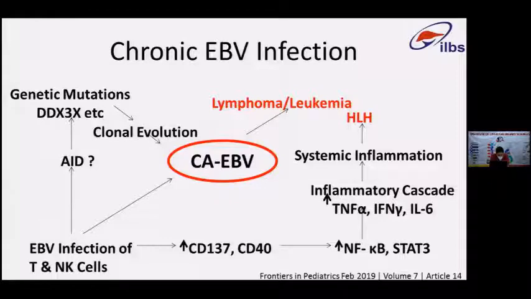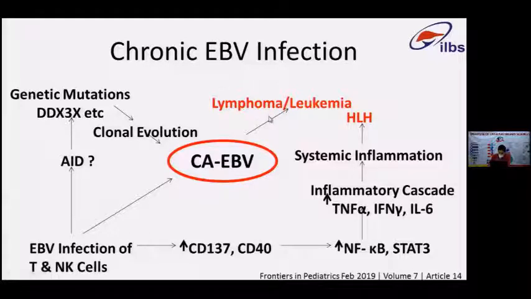This systemic inflammation is one of the most important factors which leads to multi-system inflammatory syndromes like HLH syndrome. Also, it causes activation-induced cytidine deaminase activity, which causes genetic aberrations, most commonly the DDX3X mutations. This leads to clonal evolution in the form of chronic activity, which subsequently leads to neoplastic transformation of these cells. So two important components of chronic active EBV infection are systemic inflammation and clonal evolution leading to lymphoma or leukemia.